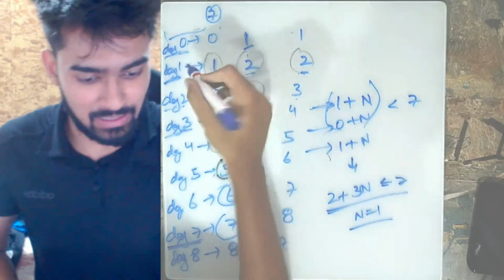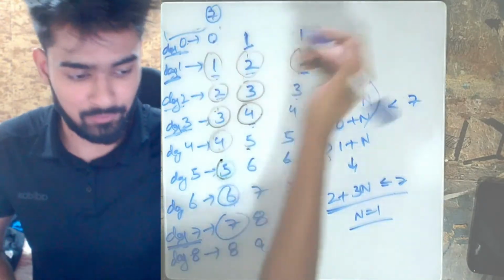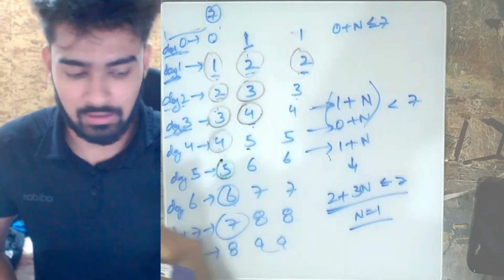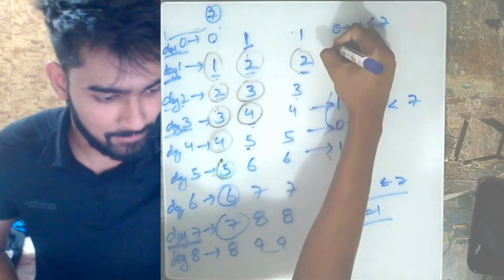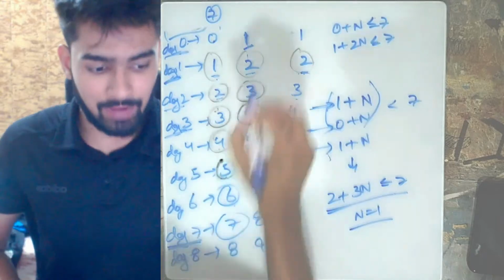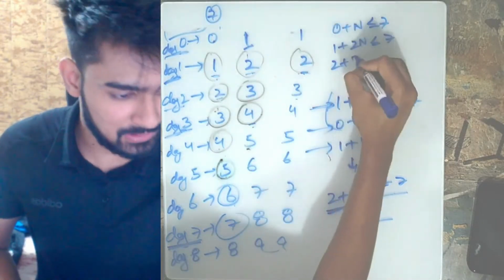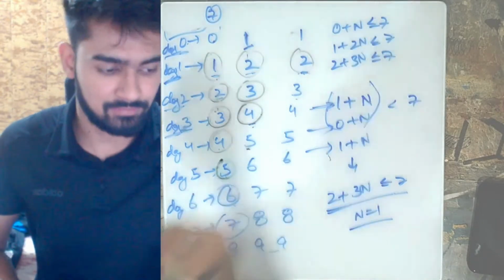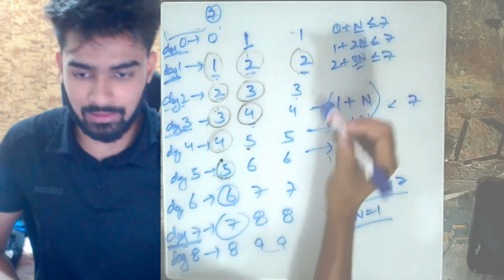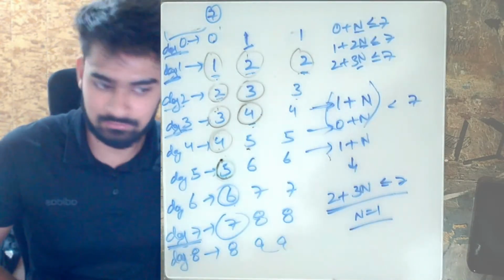This effectively means that for the very first shop, it was 0 plus n less than or equal to 7. For the second shop, it was 1 plus 2n less than or equal to 7. And for the third shop, it was 2 plus 3n less than or equal to 7. You have to find the value of n in all these conditions and add them, and then you get the final answer.